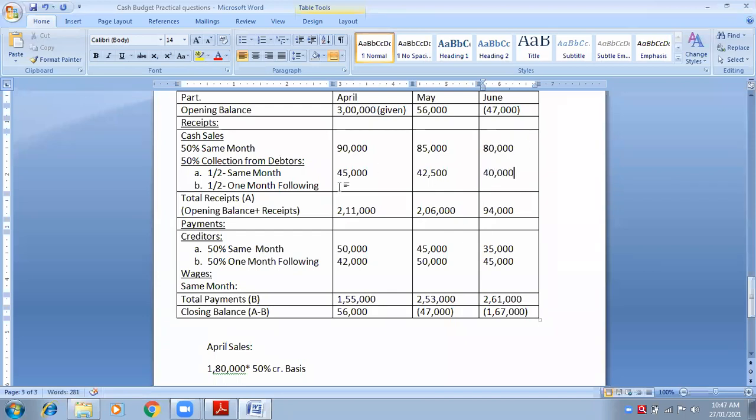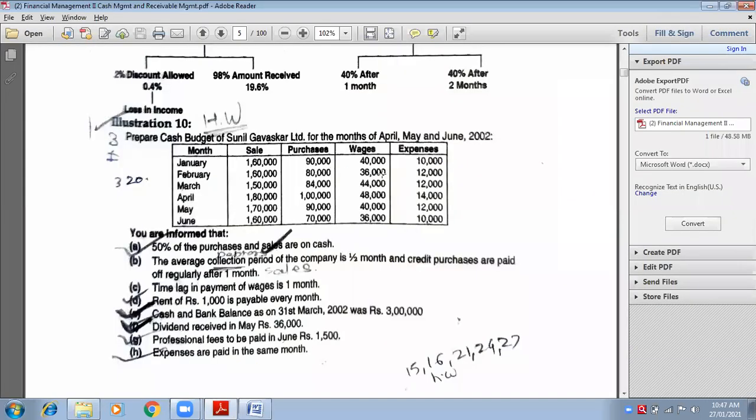Now come to the slot of 1 month following. Now April is 1 month following of which month? March. So you have to now take the sales of March. How much is the sales of March? Come on, quickly tell me.